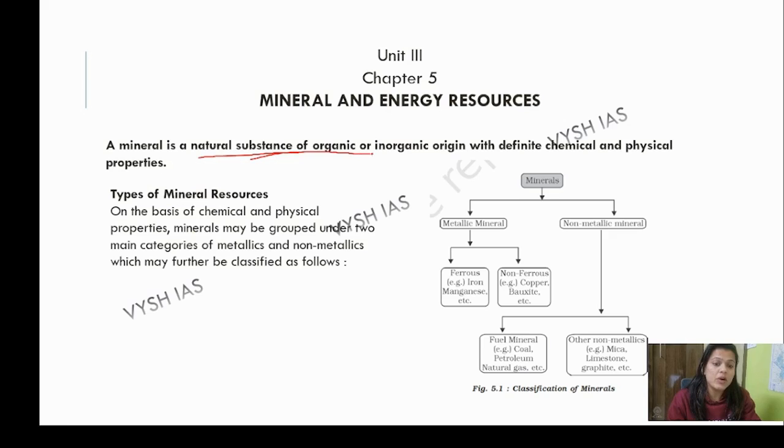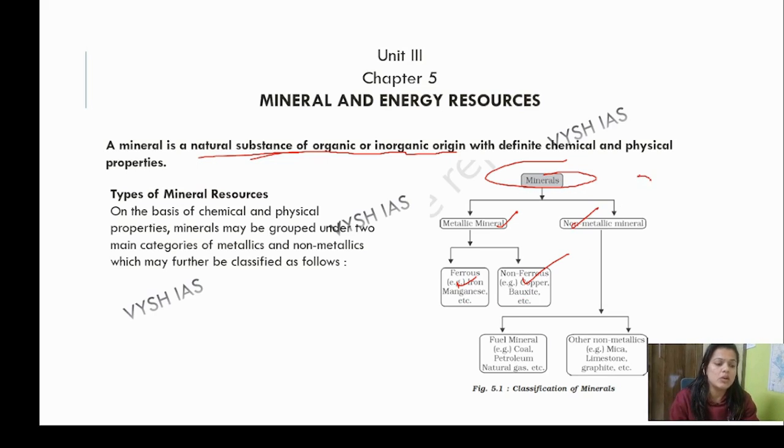Okay, it can be of organic or inorganic origin, and you know this thing, various minerals have various chemical and physical properties. And when we talk about minerals, we'll divide them into 2 parts, that is metallic mineral and non-metallic mineral. Metallic mineral which includes iron will be called ferrous, and which does not include iron will be non-ferrous, like copper, bauxite, manganese.